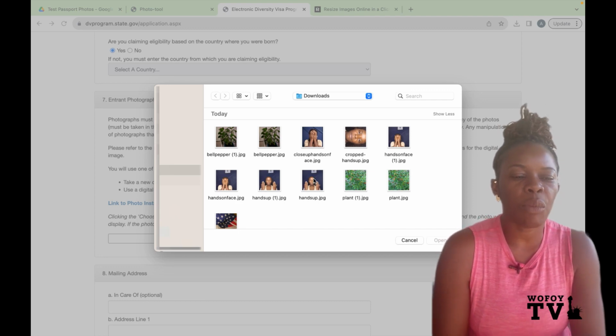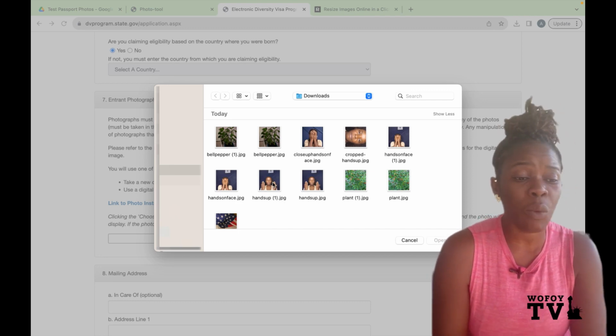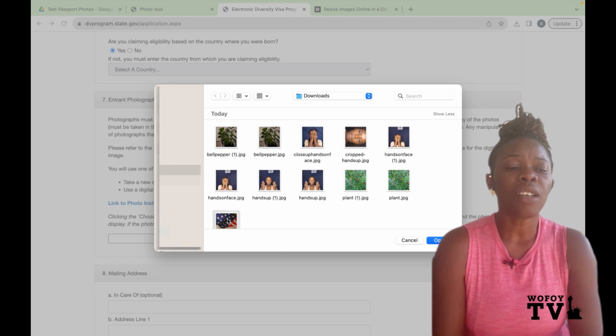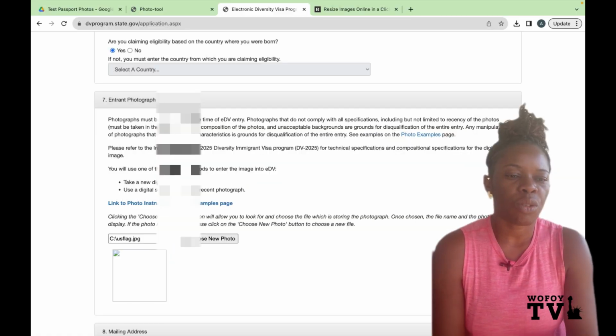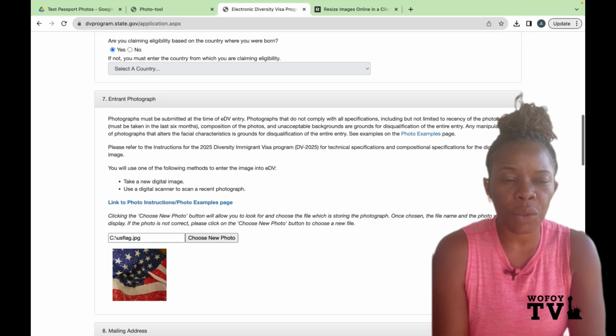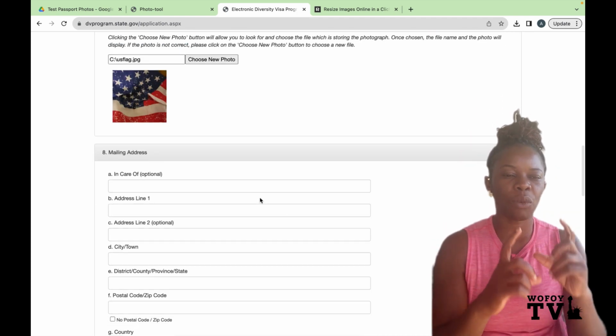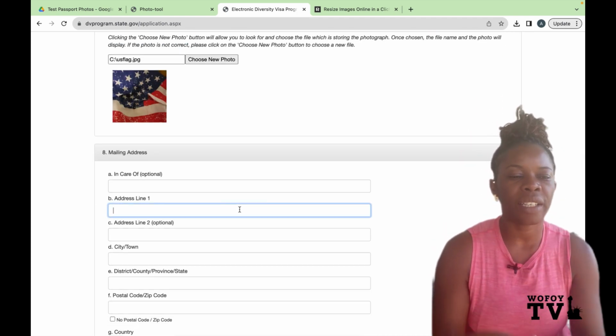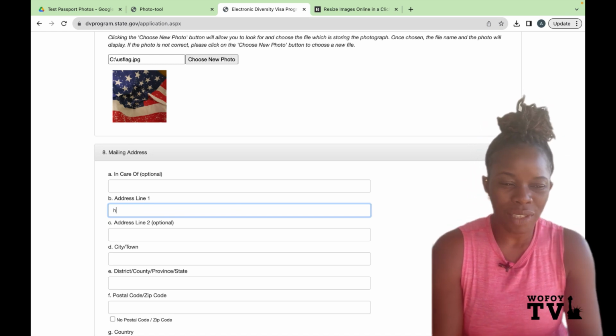Okay, so now I brought the one that is the US flag. That one I have not cropped it. I have not cropped that one. So remember I said the photos that I have cropped, the name has brackets and 1 in the name, right? Because it's a duplicate.